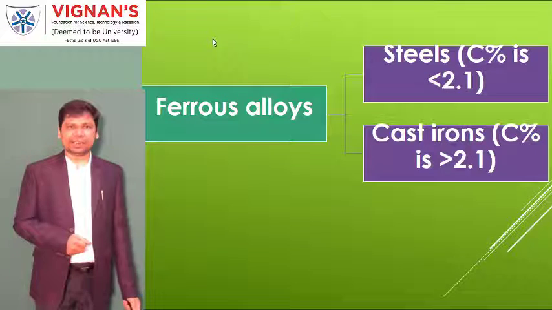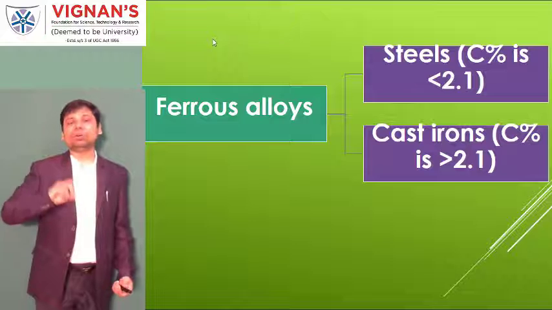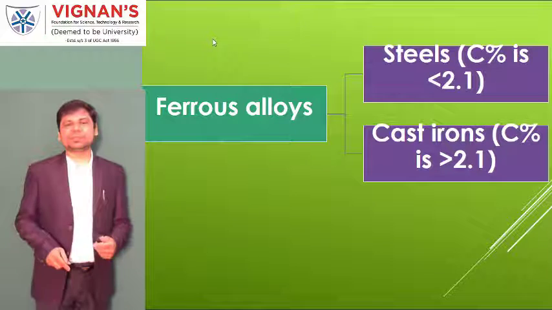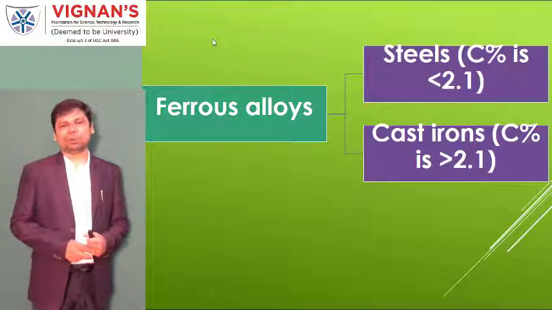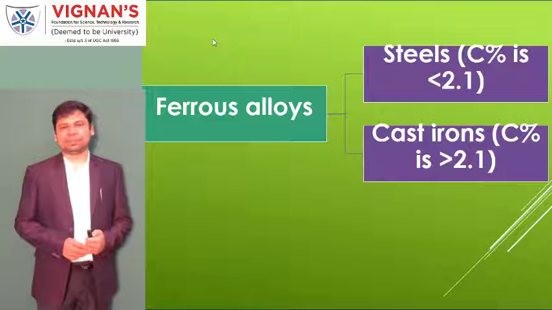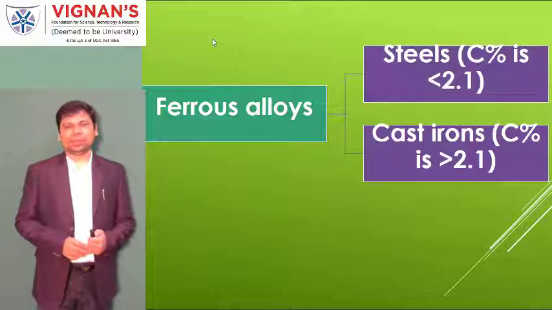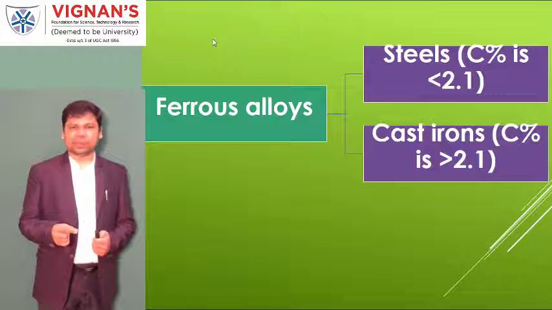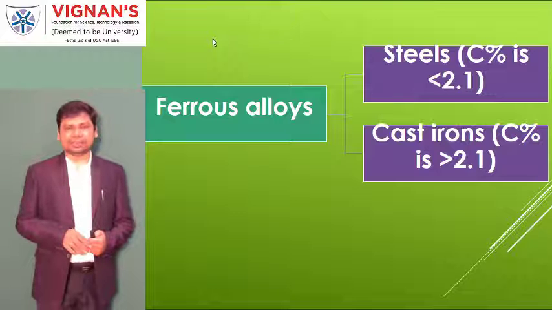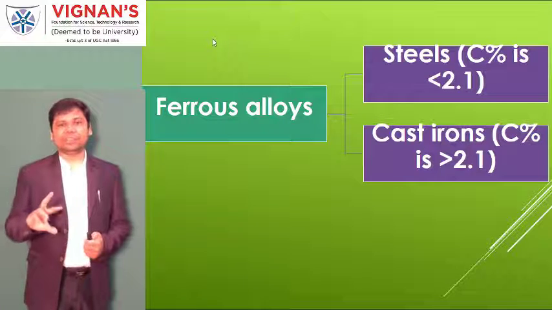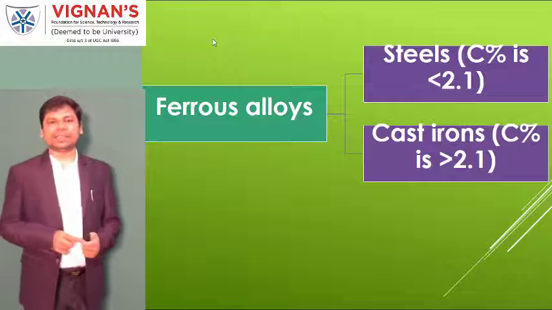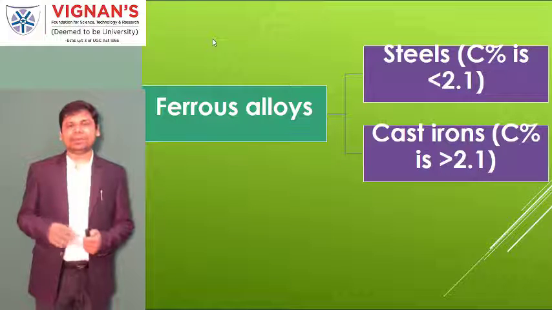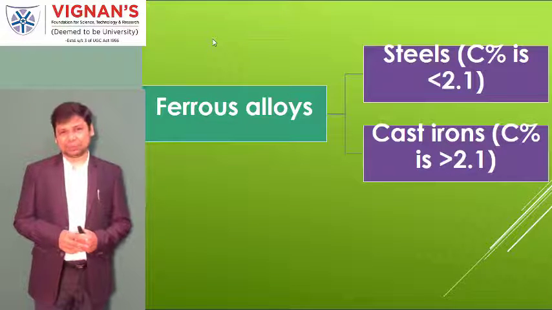Whereas in cast iron, the carbon percentage is more than 2.1 up to 6.67% only. If the carbon percent is less than 2.1, then it is not called cast iron. It is called steel. If it is more than 2.1, then we call it cast iron. But the maximum is 6.67%.